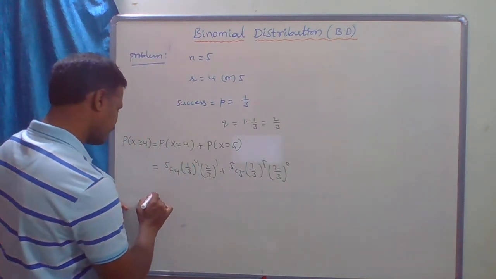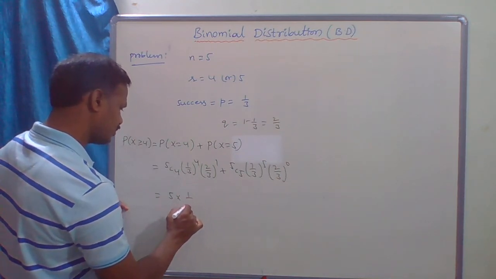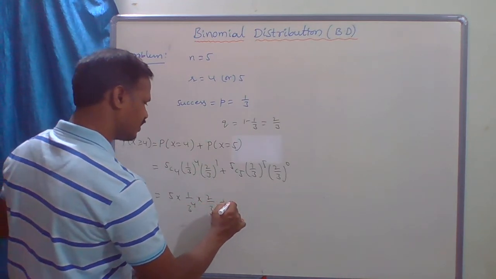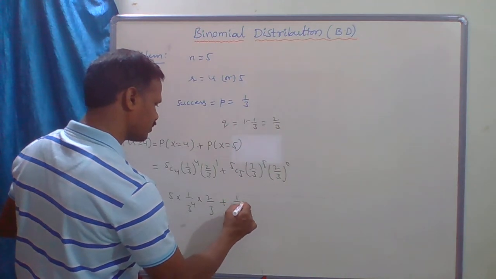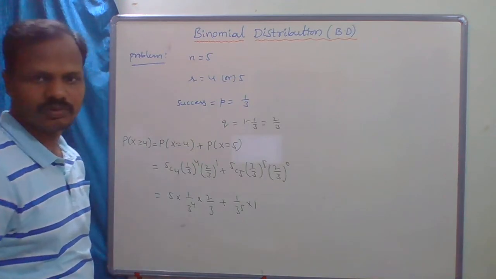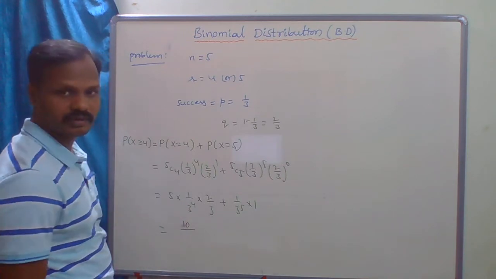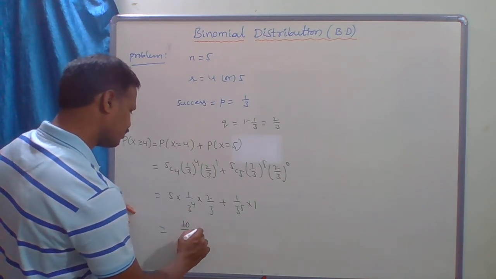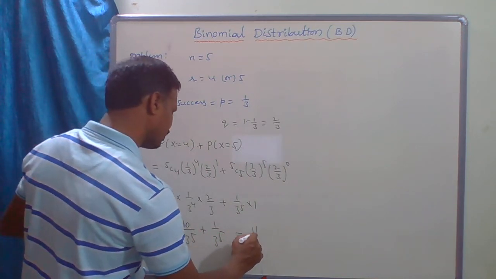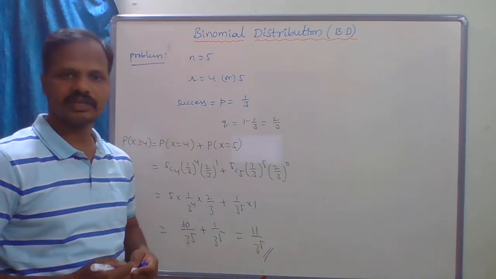So 5c4 is nothing but 5, into 1 by 3 power 4 into 2 by 3, plus 5c5 is 1, 1 by 3 power 5 into 1, since 2 by 3 whole power 0 is 1. Now this is 10 by 3 power 5 plus 1 by 3 power 5, which is equal to 11 by 3 power 5. So this is the answer.